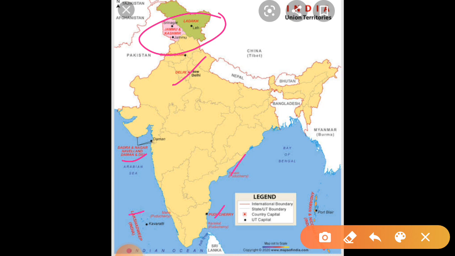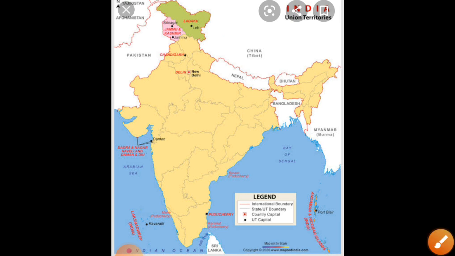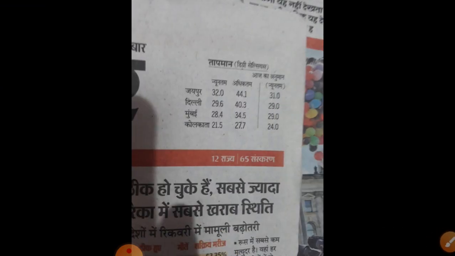Each and every map has been shown in the video. Whatever you have to do is shown in the video. You can pause it whenever you are doing the work, and then you can do that work. You all know how to take screenshots. Pause the video, take the screenshot, and that will also help you in doing your work. So this was all about your maps related to India.